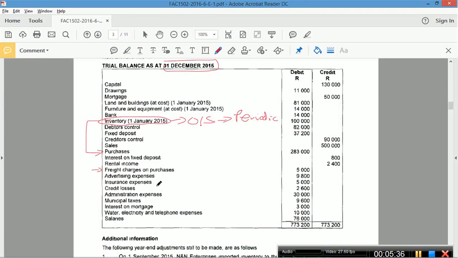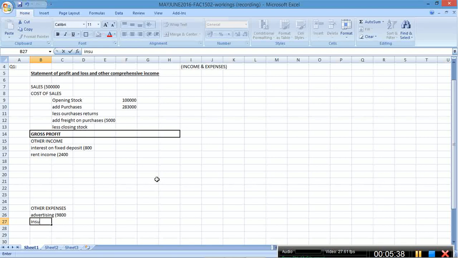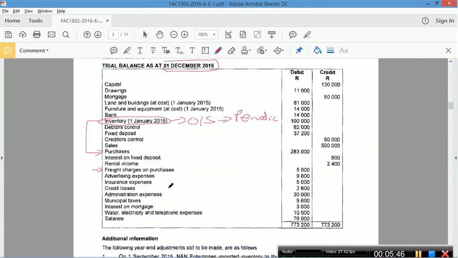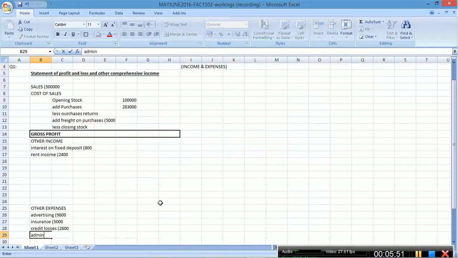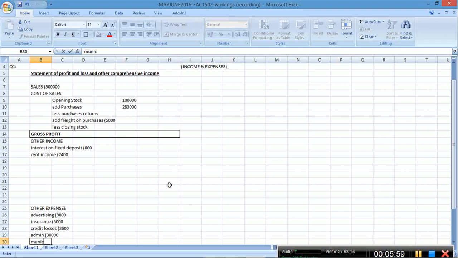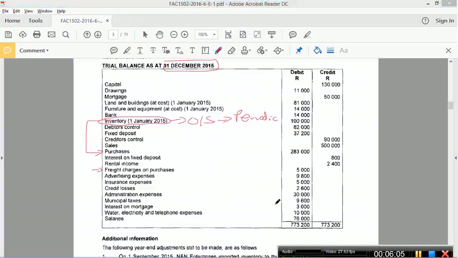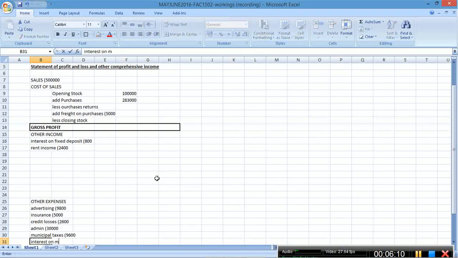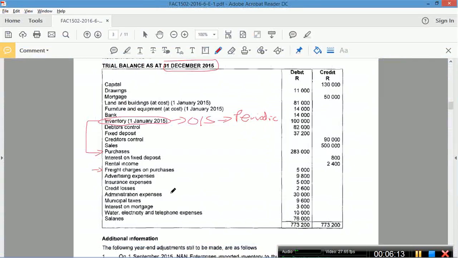9,800. Insurance brackets 5,000. Credit losses brackets, how much was it? 2,600. Admin expenses, admin brackets, how much? 30,000. Municipal taxes brackets, how much? 9,600. Interest on mortgage, open brackets, how much? 3,000.